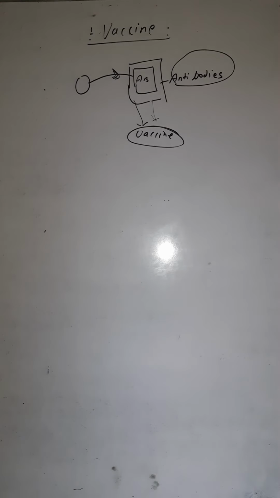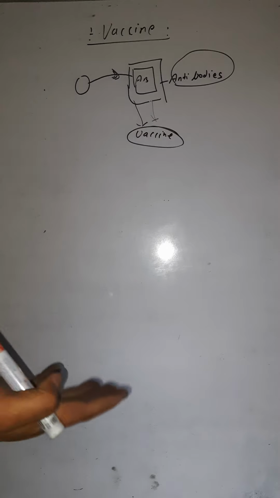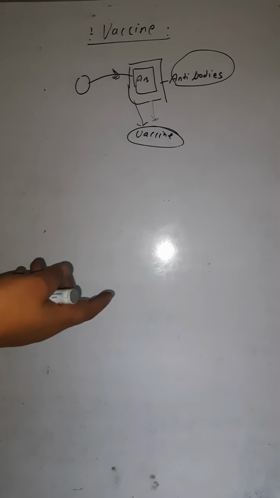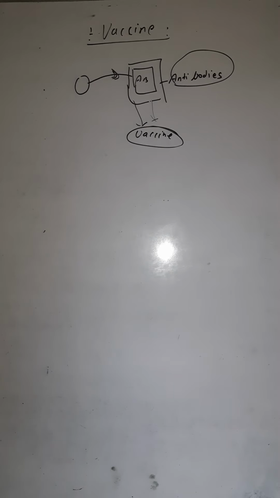Now you can see different types of vaccination programs, like the pulse polio program, and the vaccination program for smallpox, which is now considered eradicated worldwide. Under pulse polio we vaccinate small children.